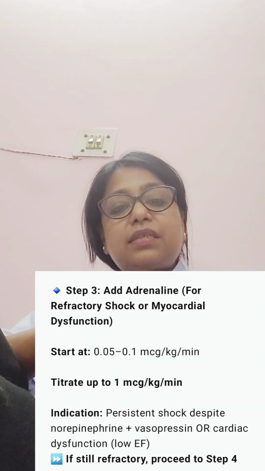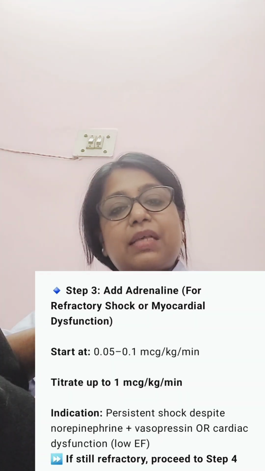Now, despite adding noradrenaline and vasopressin, if the patient is still not able to maintain a MAP of 65, or the patient is having cardiac dysfunction also, then you can add adrenaline. Adrenaline is added at a dose of 0.05 to 0.1 microgram per kg per minute, and you can titrate it up to 1 microgram per kg per minute.